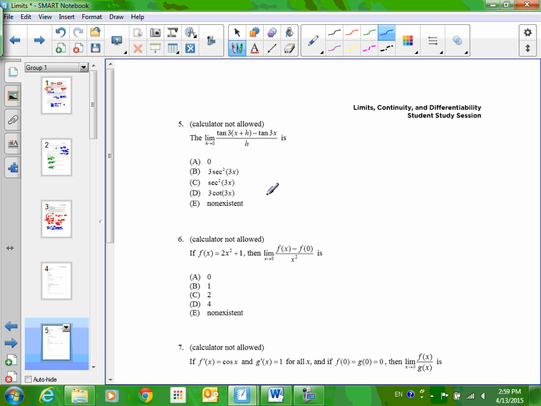I want you to turn to number 5. If you look at number 5, what's telling you that this is the definition of a derivative? It doesn't say derivative. I don't see f prime. I don't see dy over dx. The formula, see that limit as h approaches 0? What this means is all I really need to do is figure out what f of x is and then take the derivative. That's all I need to do. This is considerably easier than trying to solve this as a limit. If you want to solve this as a limit, you're going to have to start using trig identities, trig proof type stuff. So the f of x is always right there after the minus.